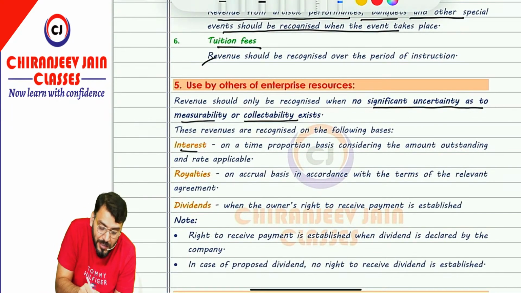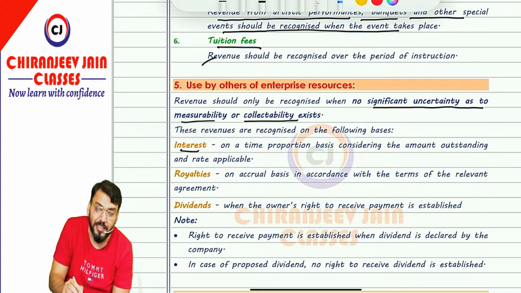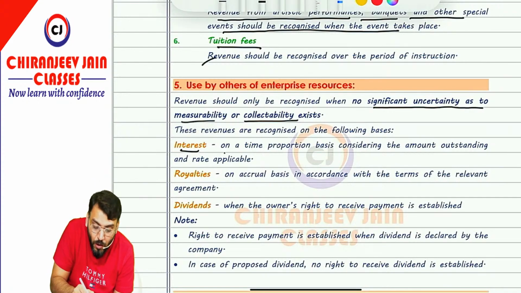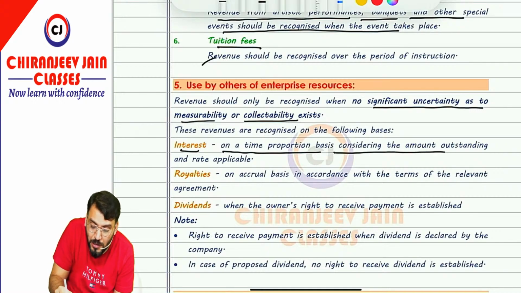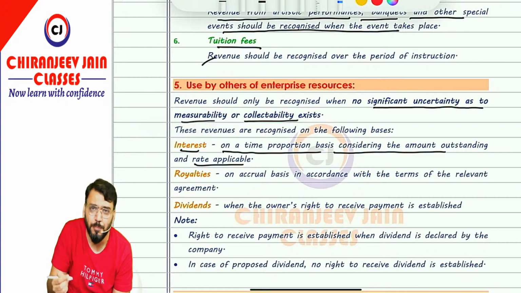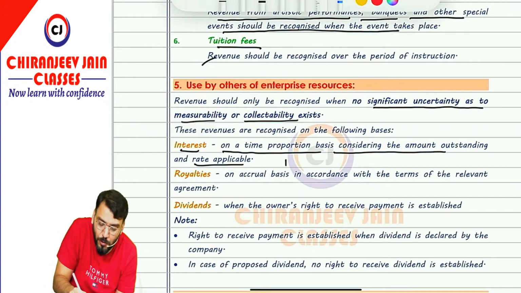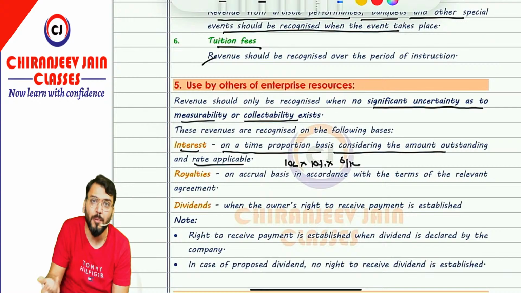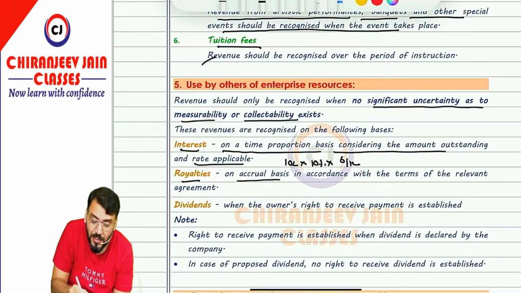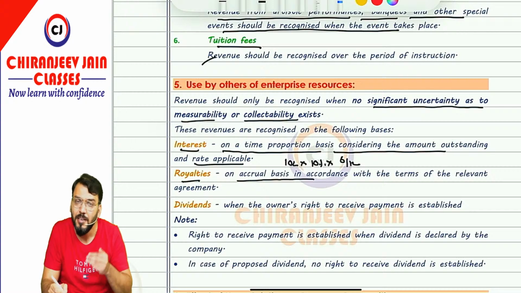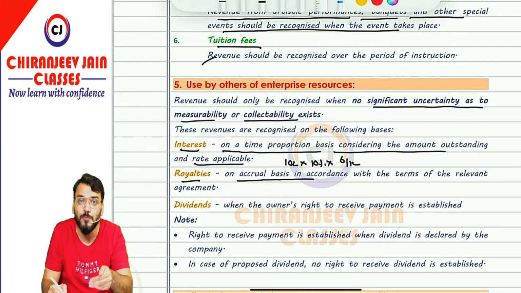Correct? Then interest. Interest income can be recognized on a time proportionate basis, considering the amount outstanding and the rate applicable. For example, you have given a loan of 10 lakh at a rate of interest of 10%, and you have given the loan for 6 months. So we'll do 6 by 12. This will be the amount of interest income. We are doing this from childhood, correct now. So nothing special. Royalty, what they are saying: it will be recognized on accrual basis in accordance with the terms of the relevant agreement. Means it will be recognized on accrual basis as per the terms of the agreement.